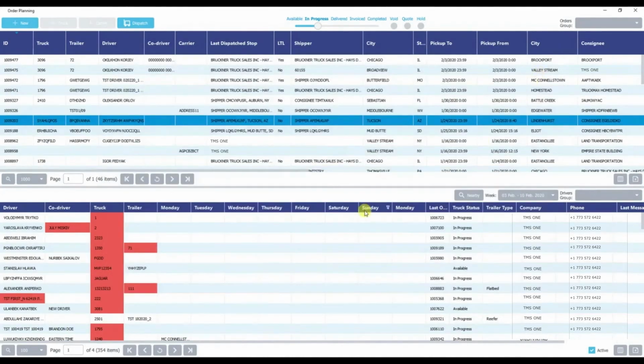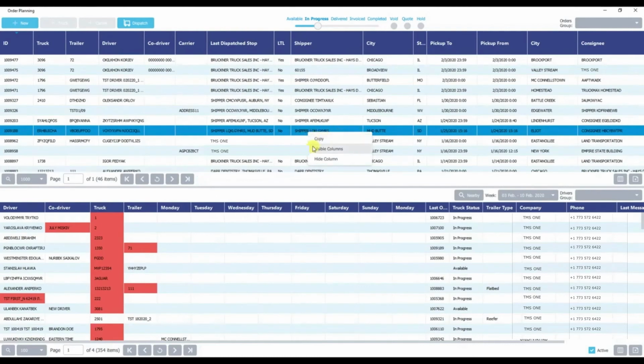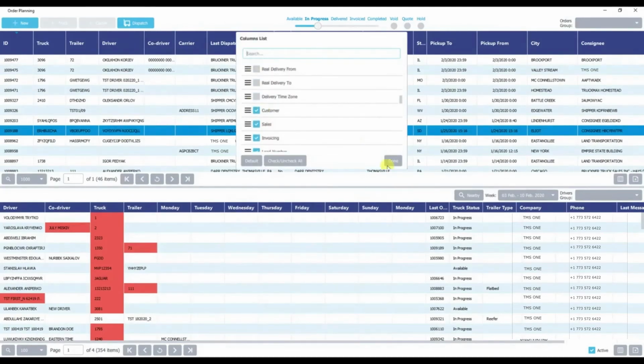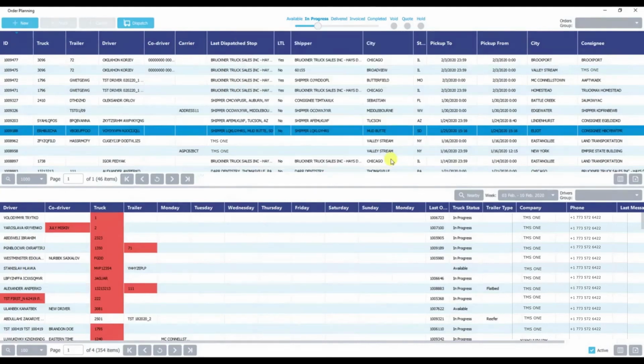One last change for this specific update is going to be a new functionality here on any screen that you see that will have this list set up. So with the pages and the column functionality, so now as you can see, this button is showing our visible columns, but also if you right click, you're going to be able to still use the copy functionality, but now as you can see, you have this visible columns that pops up, so you can see and adjust what is actually shown, but then you have a new functionality as well that you're able to hide the specific column that you have shown and selected.